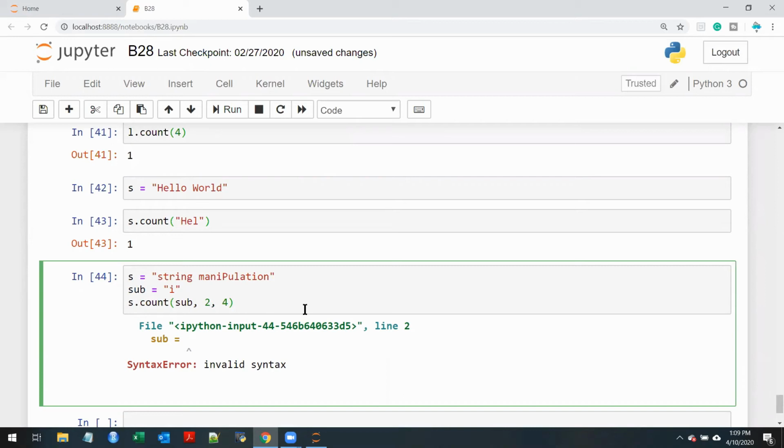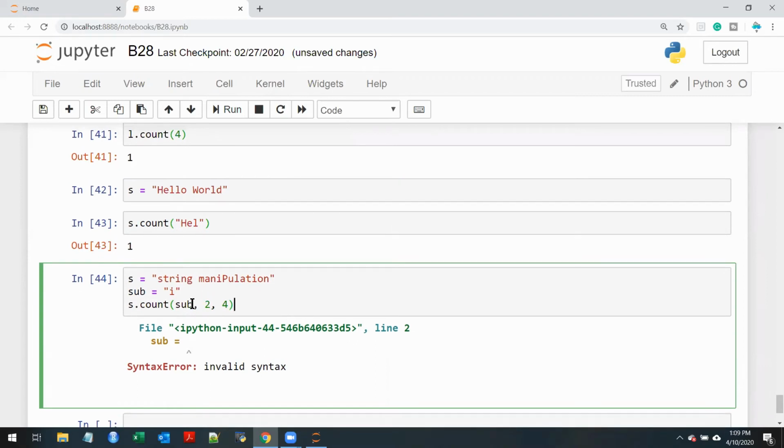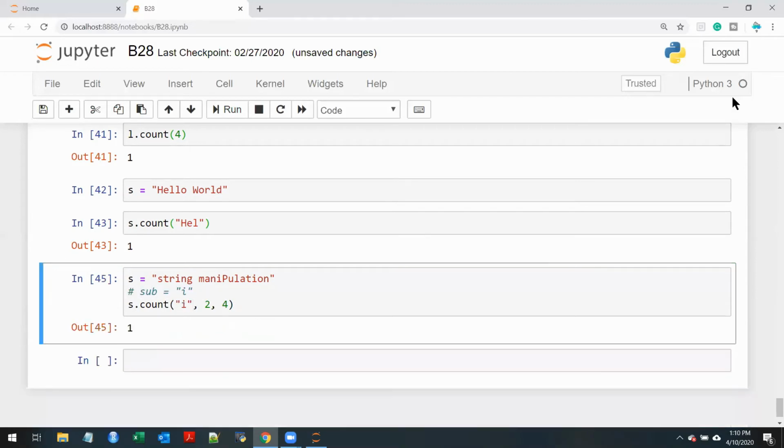Yeah, something else. I was just seeing S dot count without defining the i, we can't get this. Instead of sub, can you write the i? Yeah, of course we can write i. I don't have to define this. See, I'm commenting out this line. Now I'll do this. So it works the same way. Yeah, okay. Actually it cleared up for me after some time, I was having an issue. Gotcha. Fine. So let's talk about L dot pop.